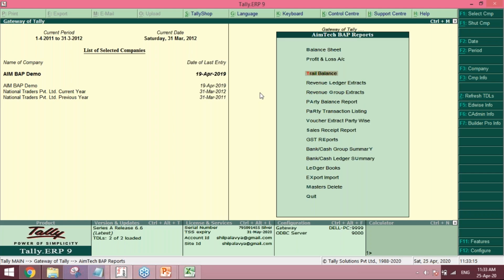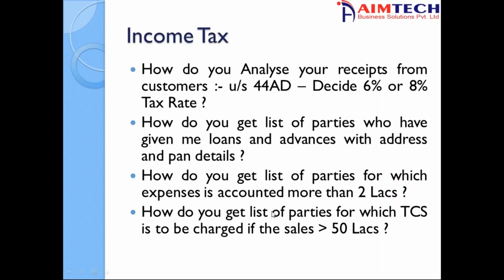Oh, sorry, there was one more aspect, Hiral Bhai. Yeah, list of parties for which TCS is to be charged. Suppose you want to check whether the turnover has crossed 50 lakhs or not in the current year. How do you ensure that you have an analysis from the sales account to a customer, whether that 50 lakhs turnover has crossed or not?